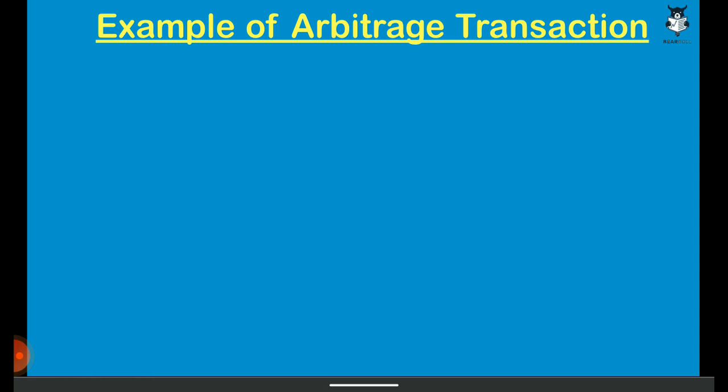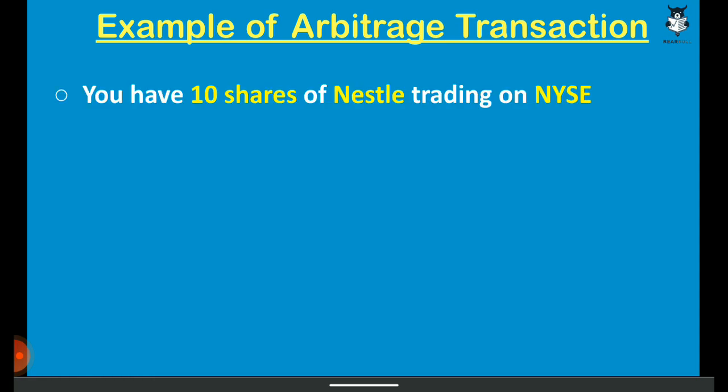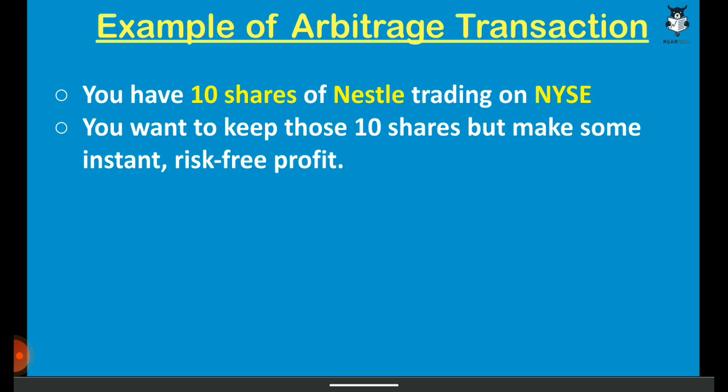Moving on, an example of an arbitrage transaction. Suppose that you have 10 shares of Nestle trading on the New York Stock Exchange. Now you want to make some risk-free and instant profit, but you also want to keep those 10 shares of Nestle. How is it possible? Just pause the video and think for a moment about how we can make risk-free profit and still keep the 10 shares of Nestle.